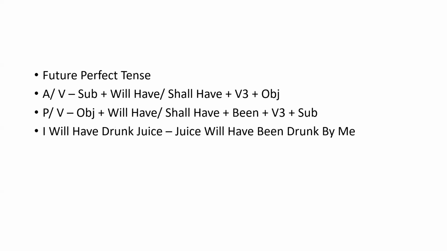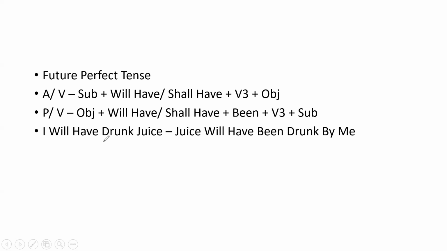The structure of the future perfect tense is subject plus will have or shall have plus V3 plus object. Now the passive voice structure for future perfect tense is object plus will have or shall have plus been. Why? If there is any perfect tense, you can use been in a passive voice after the helping verb. Then V3 and then subject. Now let's see the example.